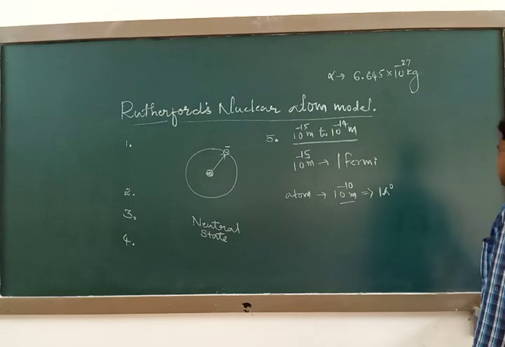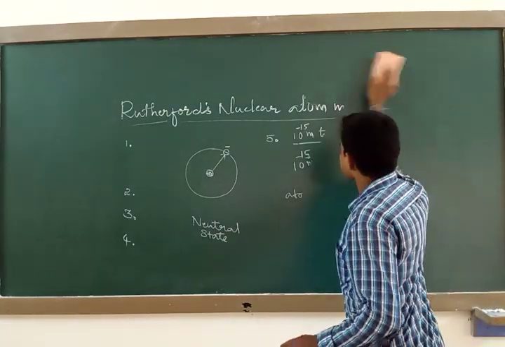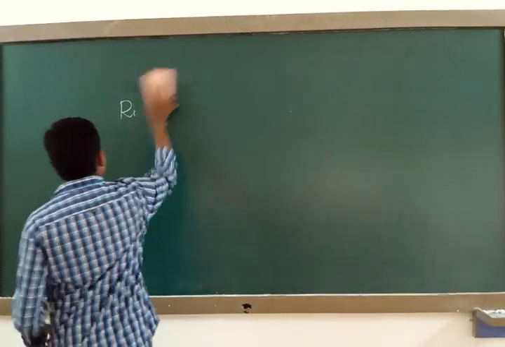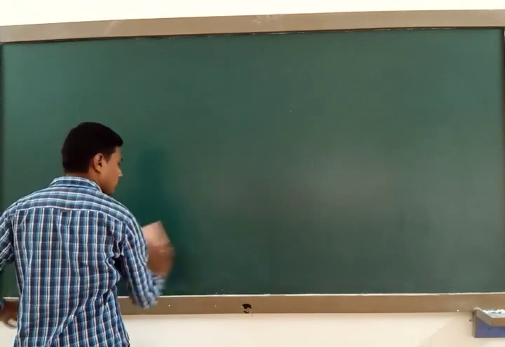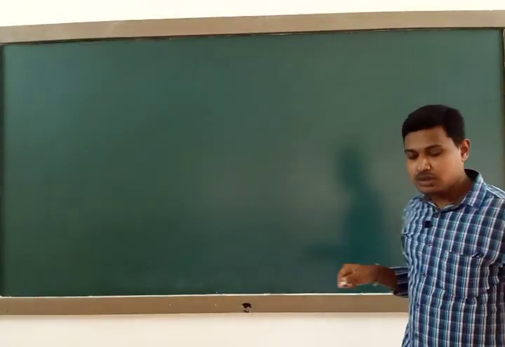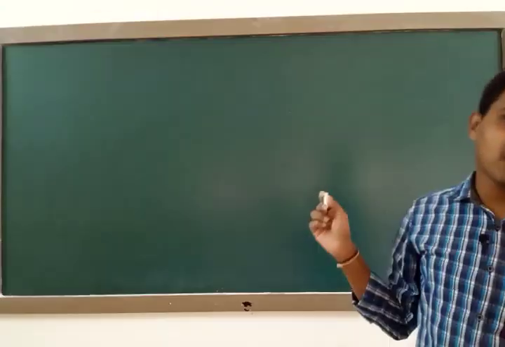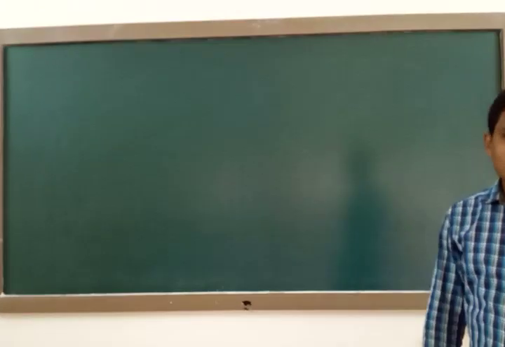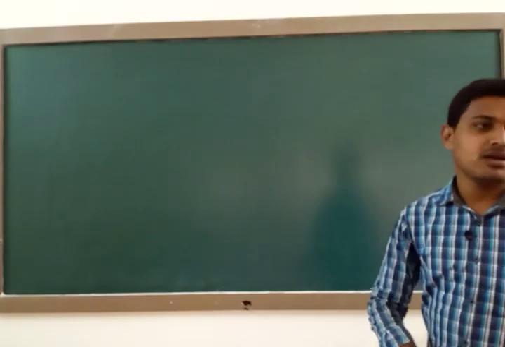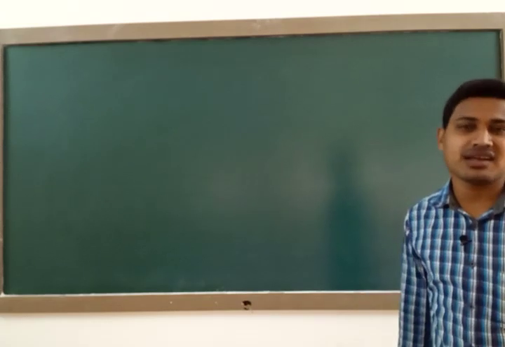So our next concept after Rutherford's nuclear atom model is this. One common question arises: in the alpha particle scattering experiment, how actually did the alpha particles travel? I told one point that only 1 in 8,000 alpha particles gets deflected by more than 90 degree.